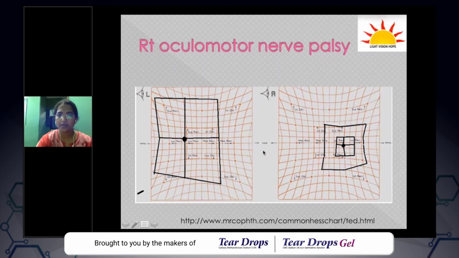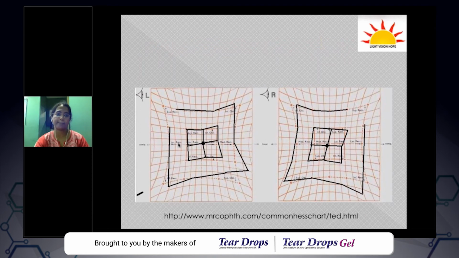You can even find out what is the primary deviation, what is the secondary deviation. When this patient is fixing with the left eye, the right eye is hypotropic and exotropic. And when the patient is fixing with the right eye, the left eye is hypertropic and exotropic. This is how a third nerve palsy looks. And what about this one? Just go by the steps. This is a little tricky.